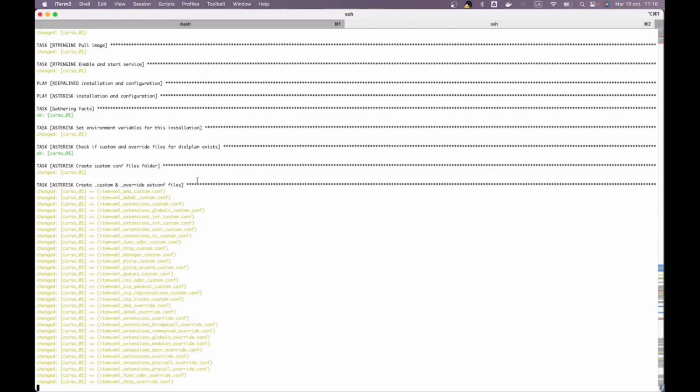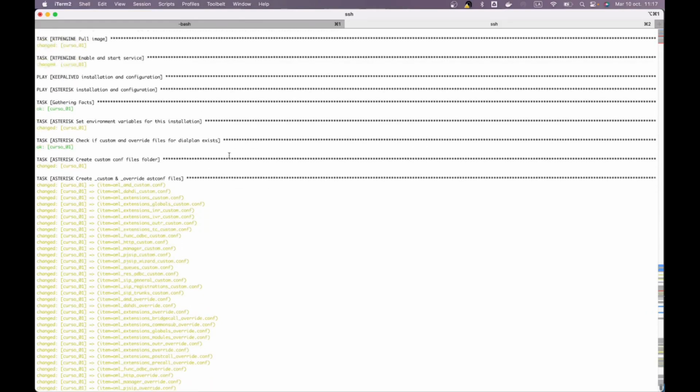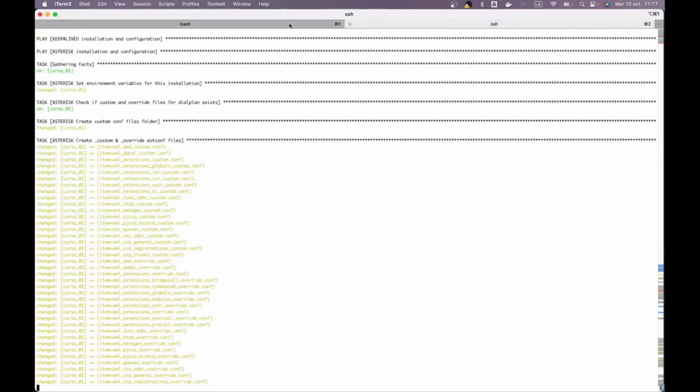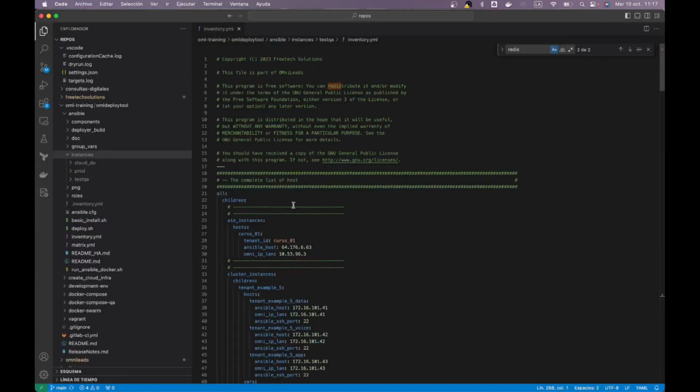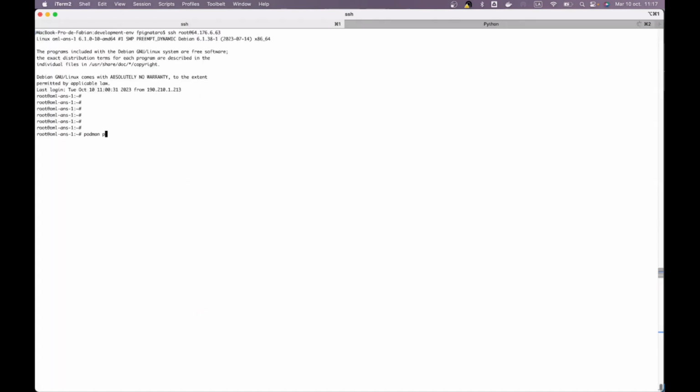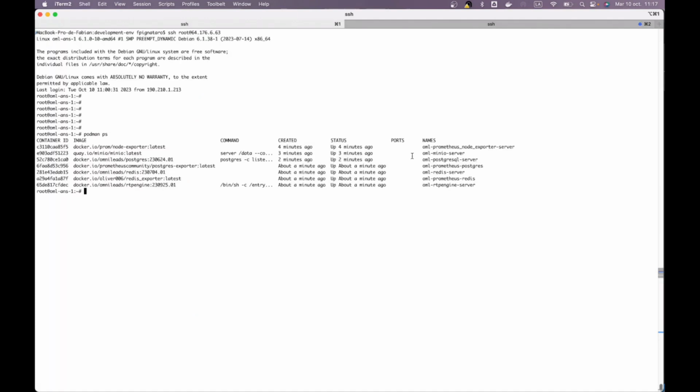Here it already goes for the Asterisk part. Raising the service, we can also go in to see what we have. This was on my host. I'm going to enter, and notice that instead of Docker, we are going to invoke podman ps, and here I already have some components that began to come up.